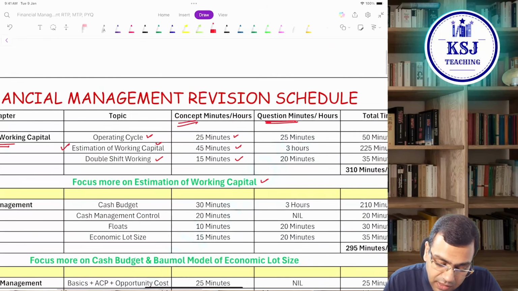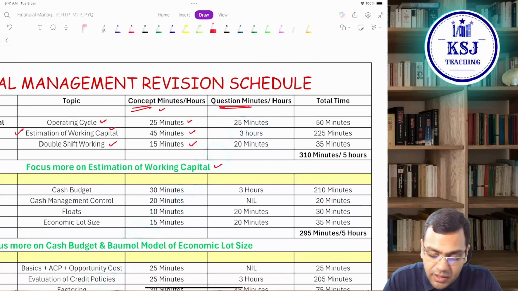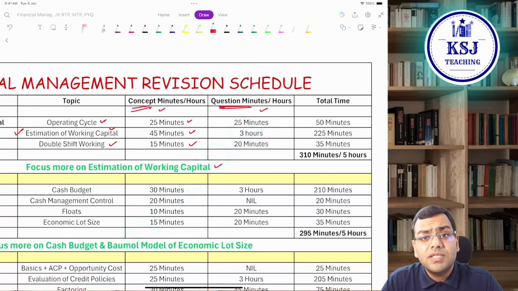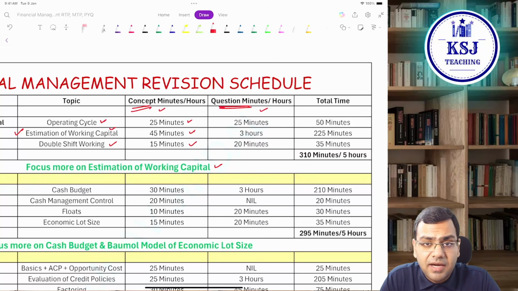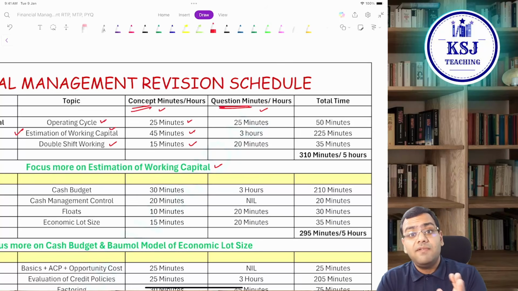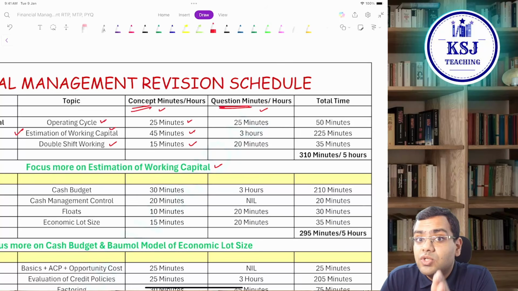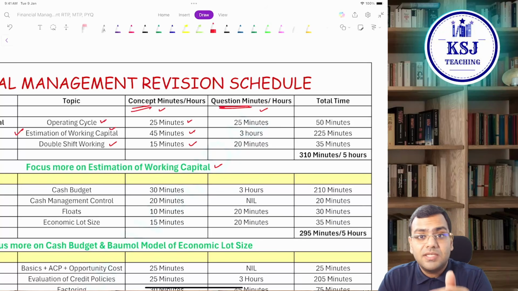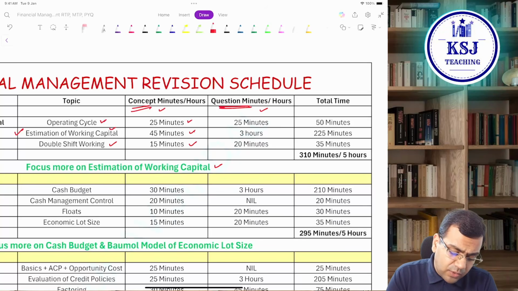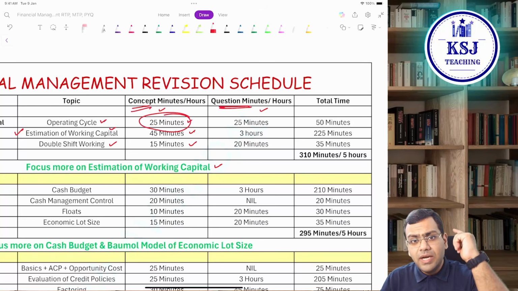Now, this time limit gives you the standard time, that this topic should be done in this particular time. I have taken it as a standard time. The actuals may vary from student to student. If you are very clear with the concepts in the class itself, then you might say, sir, we don't need 25 minutes for operating cycle, we need only 10 minutes.